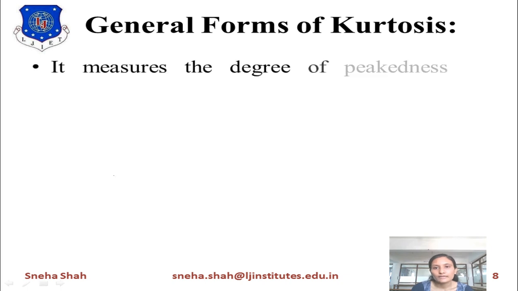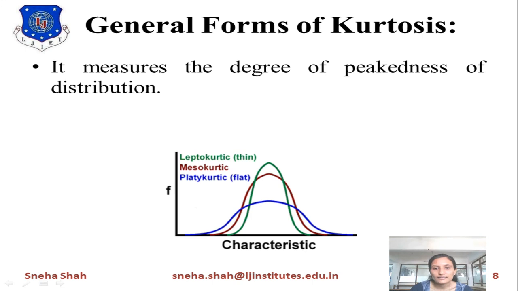The normal one is considered mesokurtic. If it is thin, it is considered leptokurtic, and if it is wider, it is considered platykurtic. Kurtosis measures the degree of thickness of the distribution, so from this thickness we can find the degree of variation in the distribution.